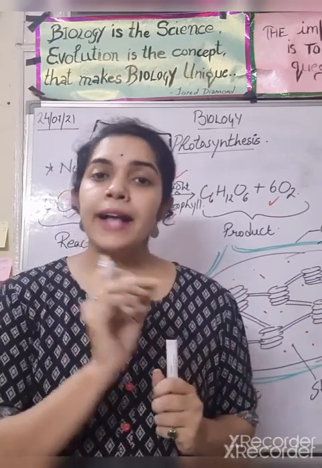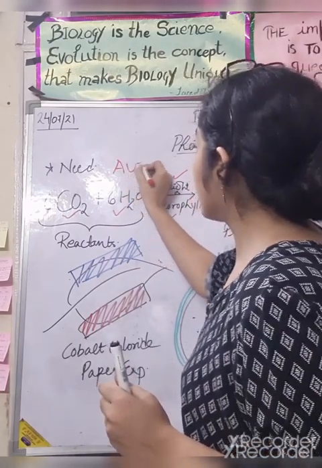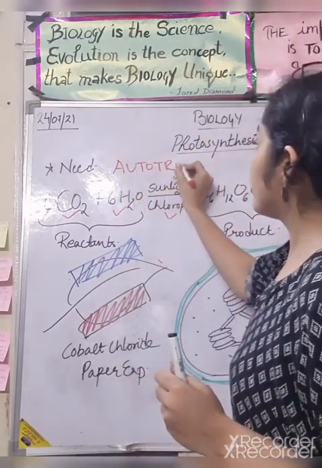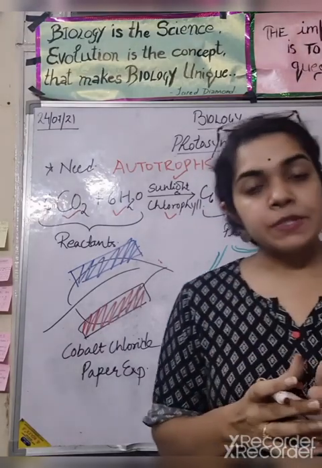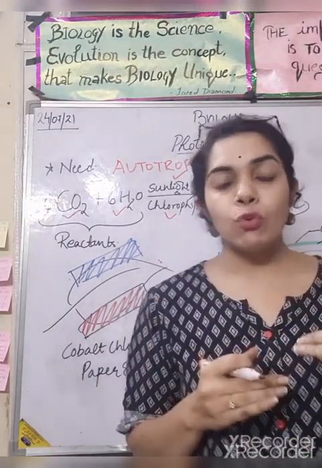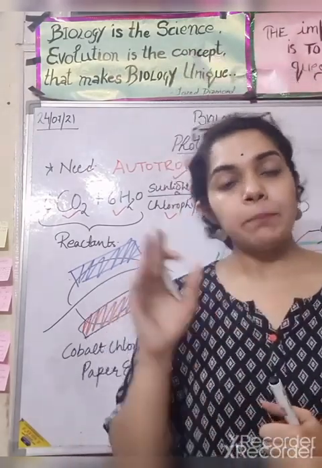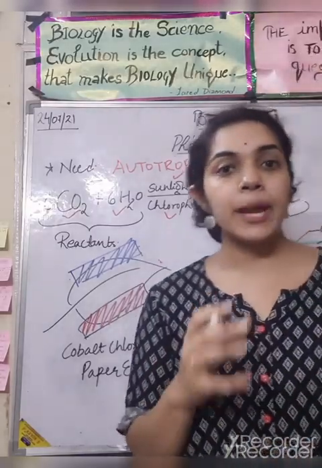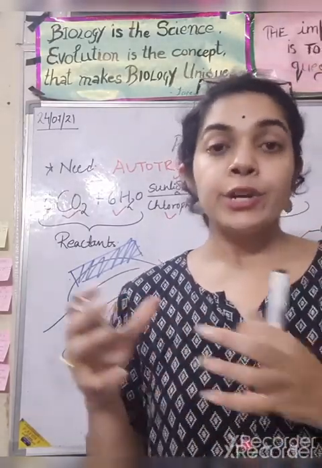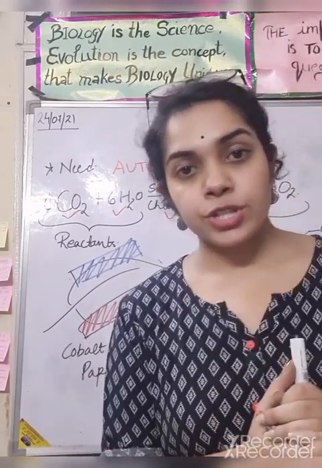First of all, plants are known as autotrophs. Autotrophs means the organisms which make their own food. So all the green plants are known as autotrophs because they are capable of making their food on their own by the process of photosynthesis.